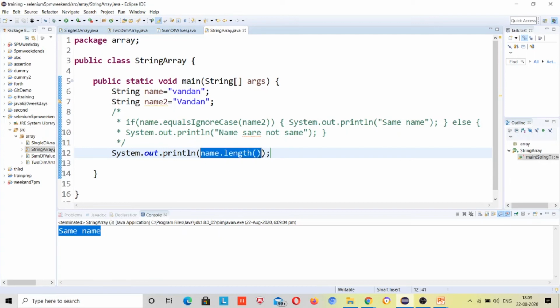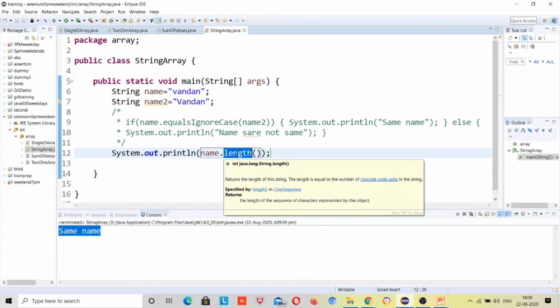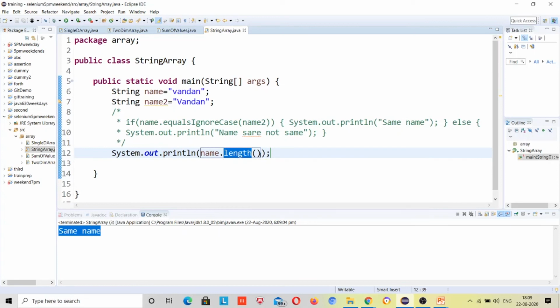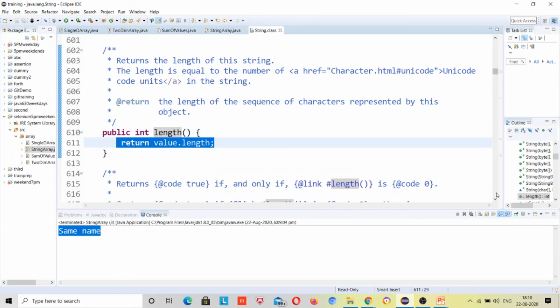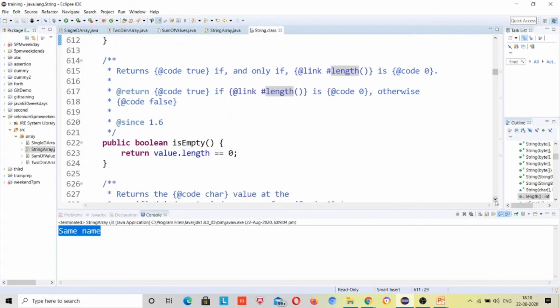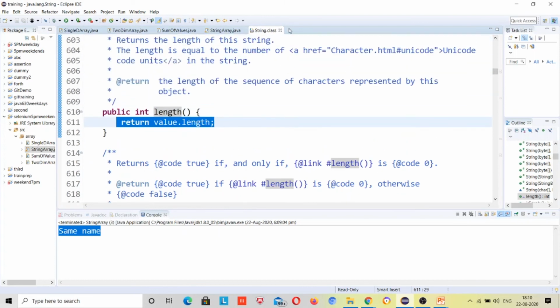So we should have any common answer. So we should have explained first. When we are going with an integer array, the case is different. But when we are going to the string part, the case is different. For string, there is a length method. Control-click over here, just click open declaration. So you will be directly redirected to here, right? So this is the method: public int length, and it will return the value length, whatever is declared by the Java developers who made Java, so just leave it to them.